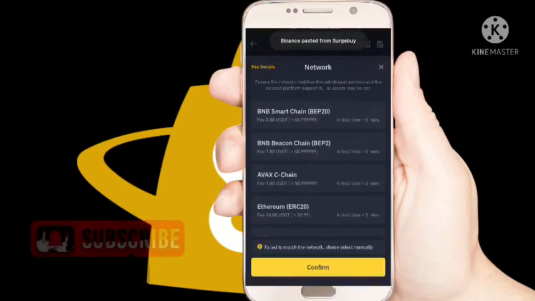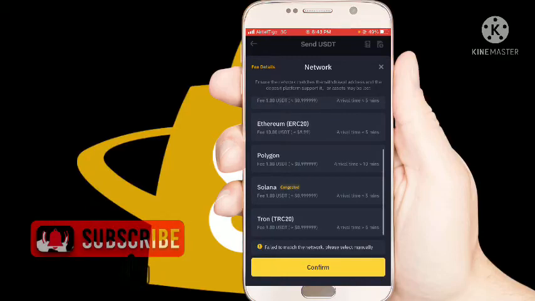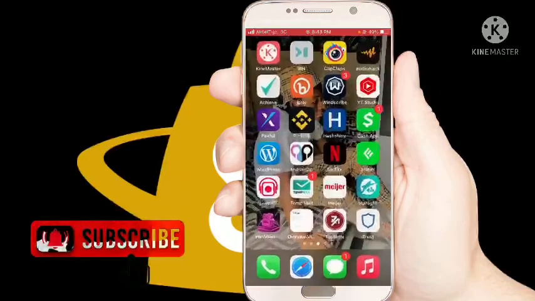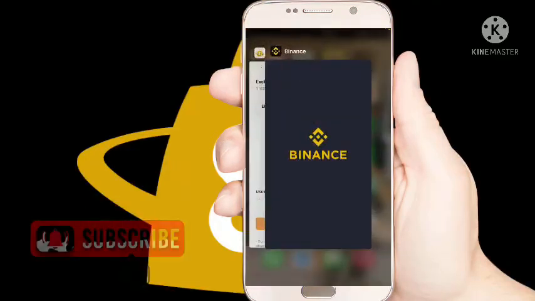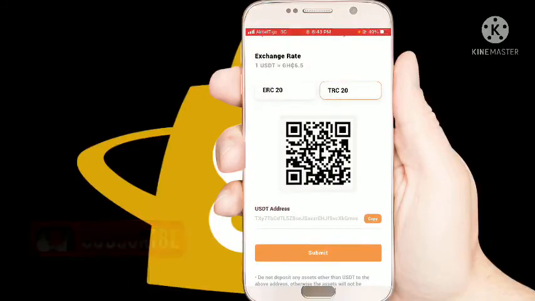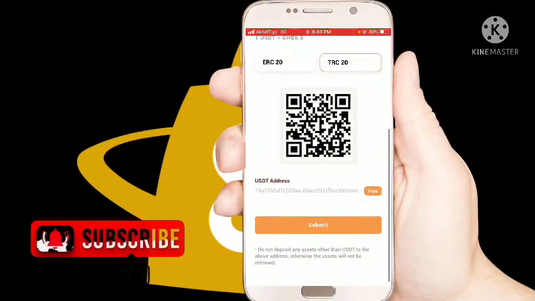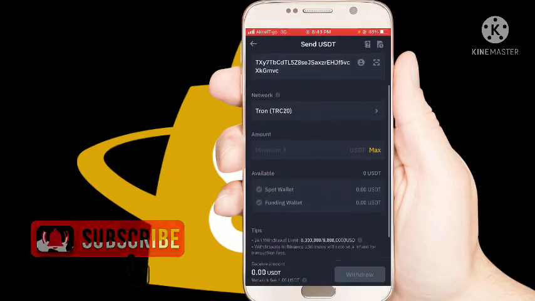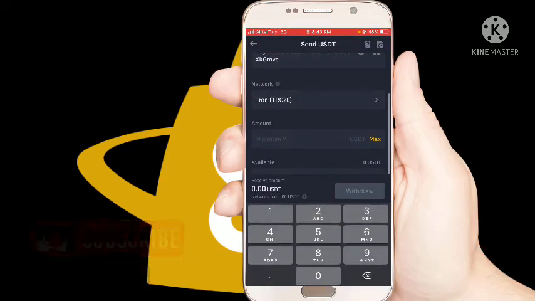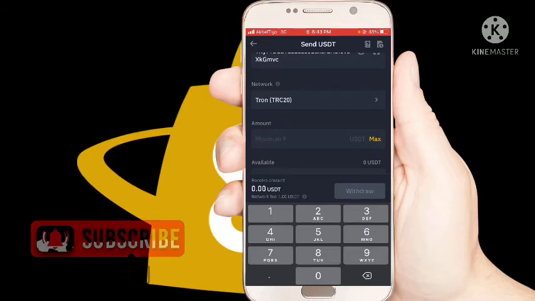So when you select the network, you select TRC20 because you chose TRC20 here. So after that, you have to enter the amount that you are withdrawing from Binance.